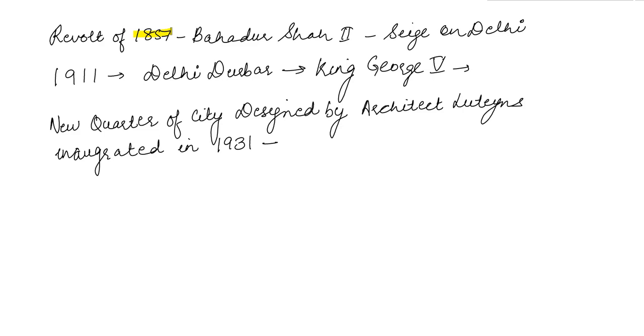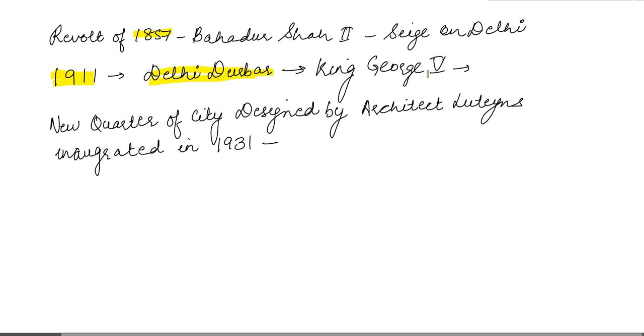As we know previously, it was being controlled by the English East India Company, but now it was under the direct control of British government. One important happening here was that in 1911, the capital of British government in India was shifted from Calcutta to Delhi. This announcement was made in Delhi Darbar, which was also during the coronation ceremony of King George V.